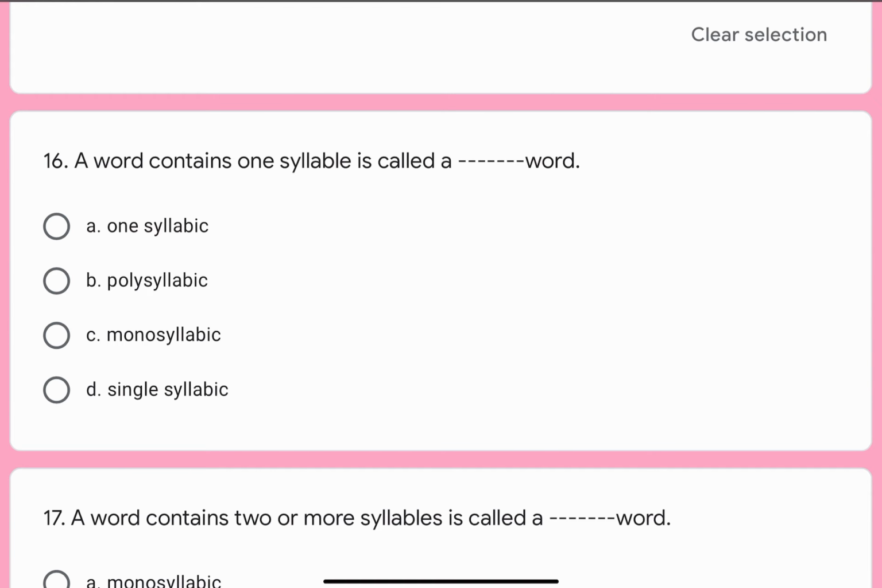Question number 16. A word that contains one syllable is called a dash dash word. Options are A. One syllabic, B. Polysyllabic, C. Monosyllabic, or D. Single syllabic. Correct option is C. Monosyllabic.